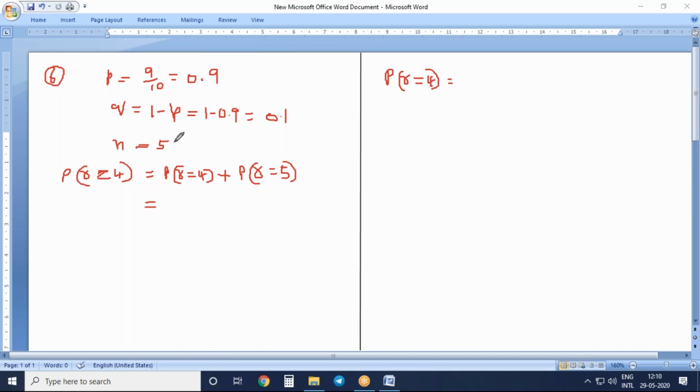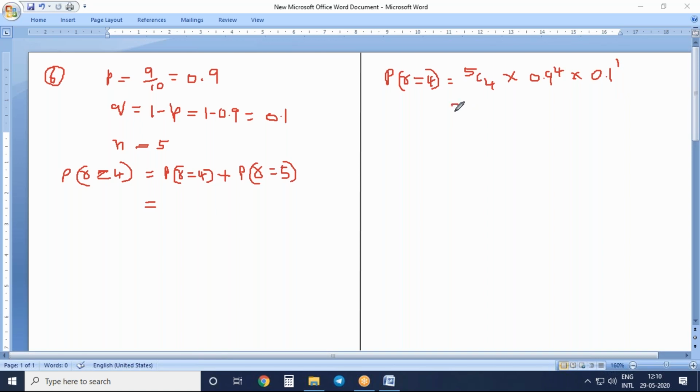Here n value is 5, r value is 4, into p value 0.9, p raised to the power of r, that is 4, into q value 0.1 raised to the power of 5 minus 4. How much will you get? 1.